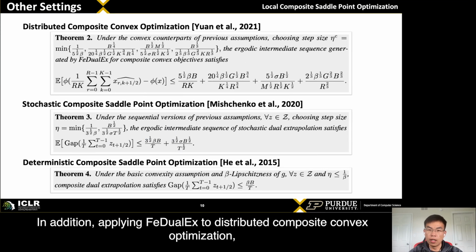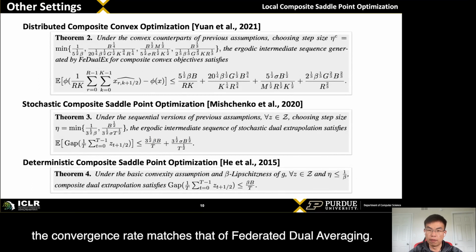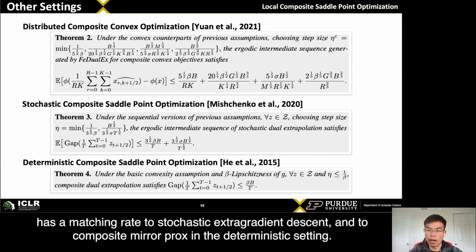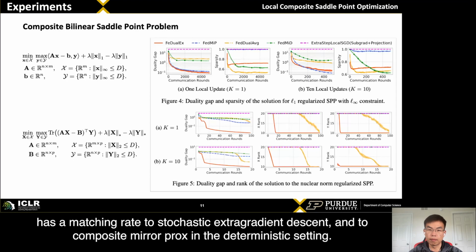In addition, applying FedDualX to distributed composite convex optimization, the convergence rate matches that of federated dual averaging. The sequential version of FedDualX, namely composite dual extrapolation, has a matching rate to stochastic extragradient descent and to composite mirror prox in the deterministic setting.